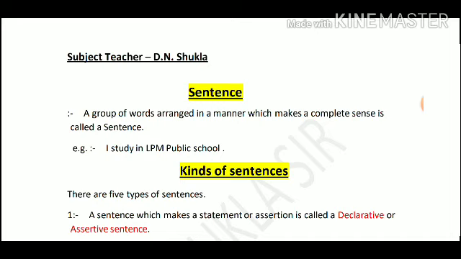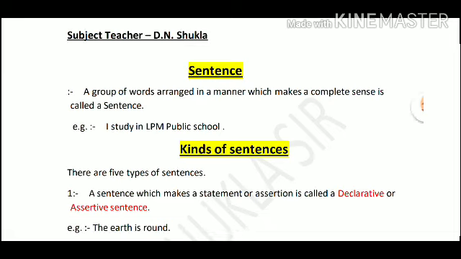He goes to market. We play cricket. These types of sentences we use in our daily routine. We talk to each other, we express our ideas. So whatever we use to speak, if that has a perfect manner and order, that is called a sentence. That should have a clear meaning.